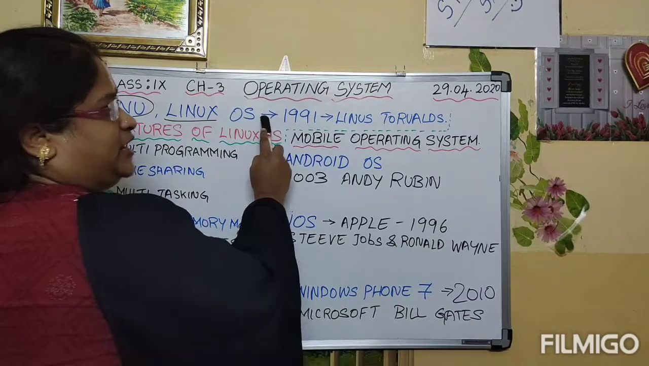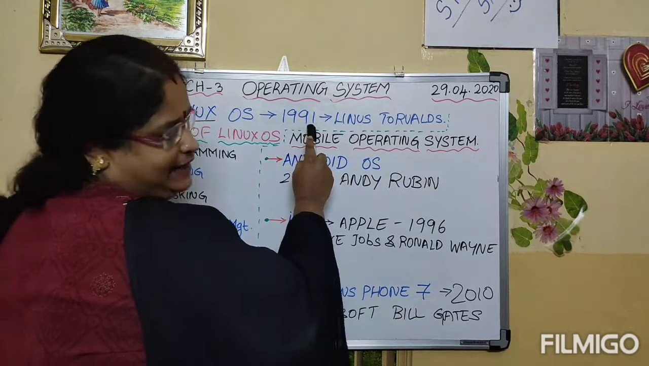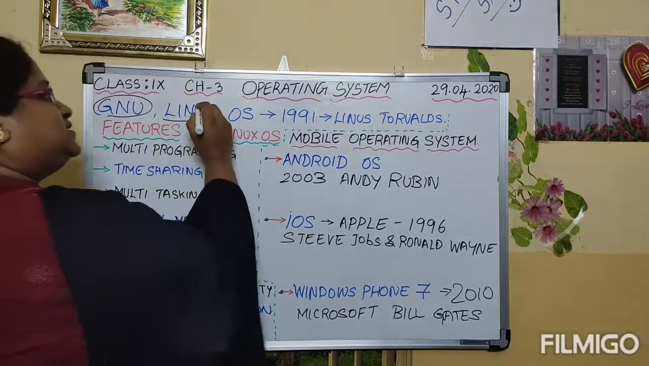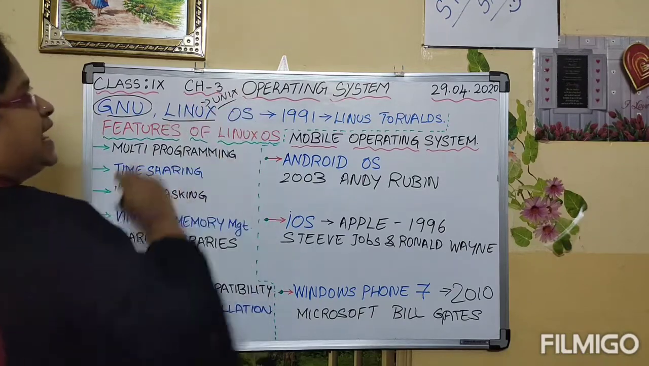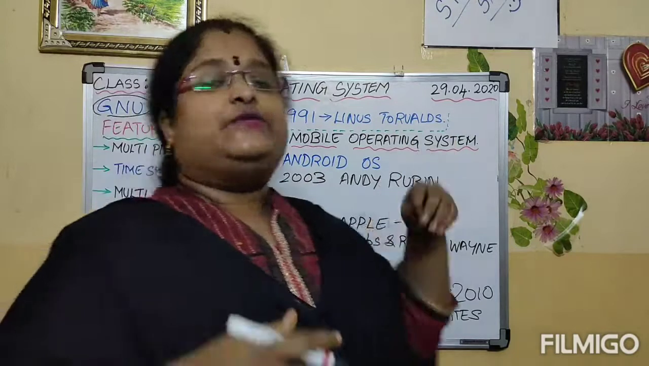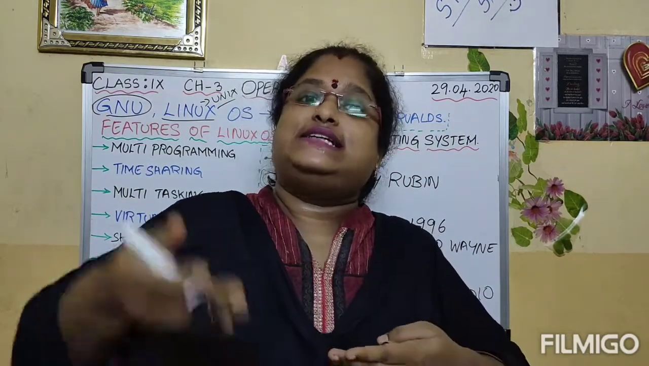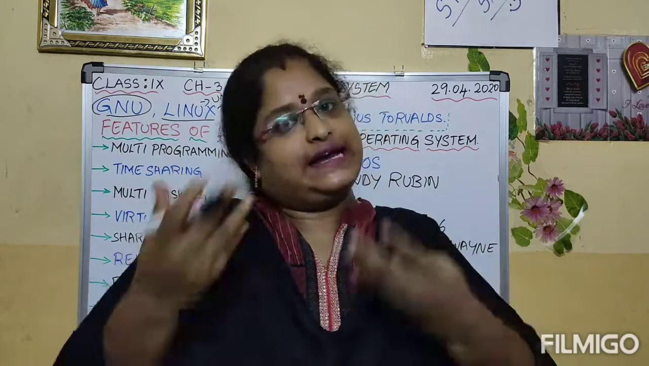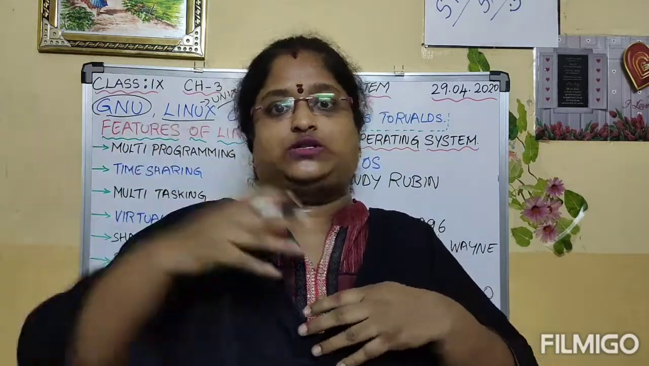Linux operating system was developed by Linus Torvalds in the year 1991. Linux is the clone of Unix operating system. Torvalds was very much impressed by the features of Unix and he wrote his own source code for Linux operating system. Based upon this, other programmers also developed different versions.